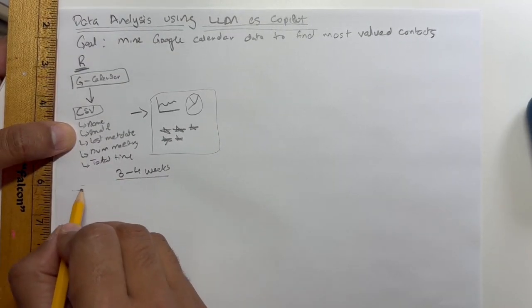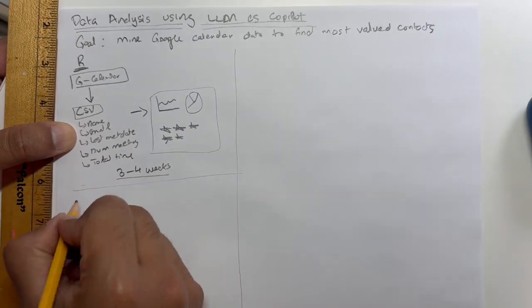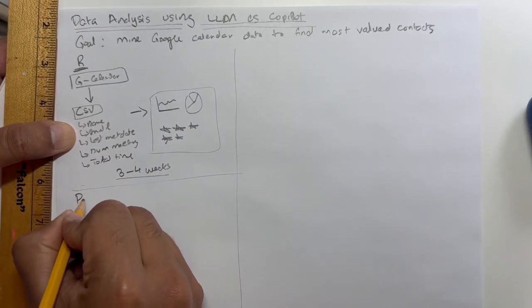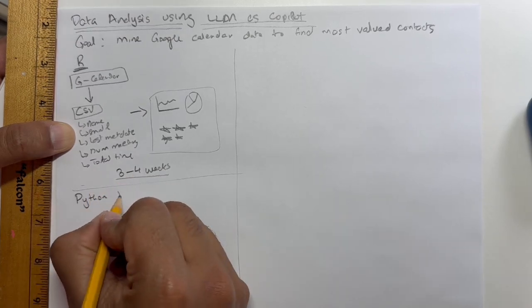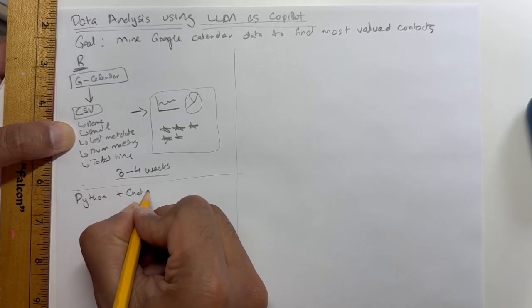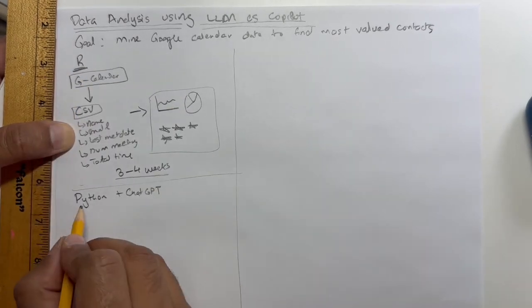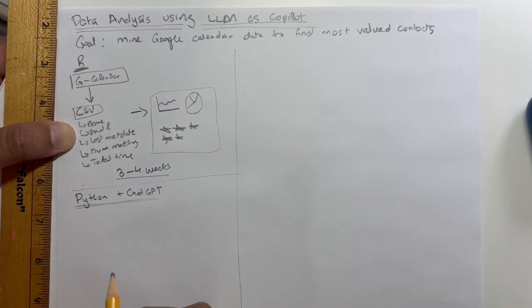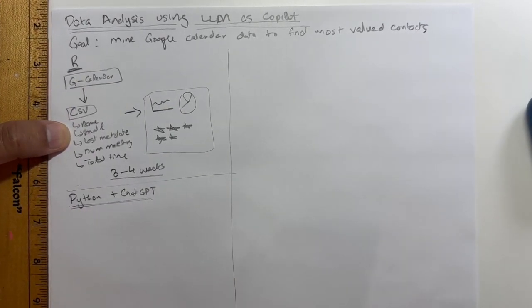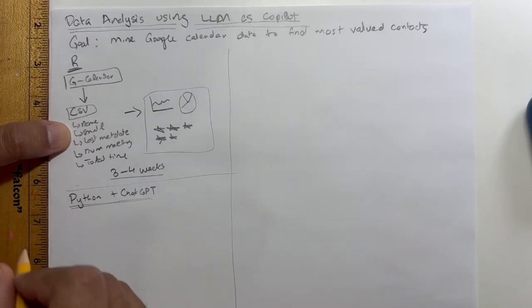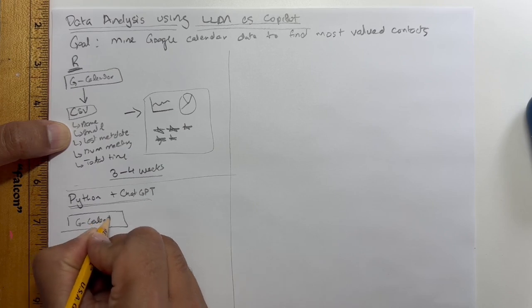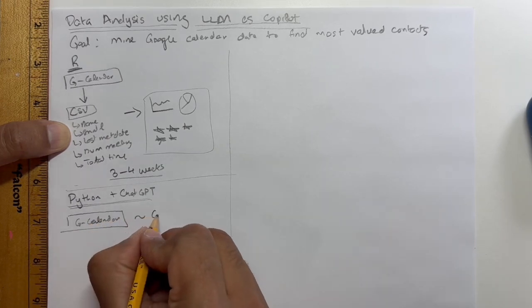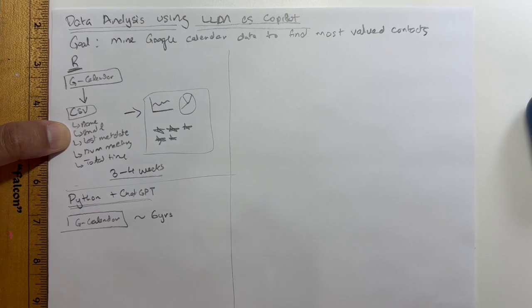This time around, instead of doing it in R, I picked a new language, which I know I can read but am not proficient at. So I took Python and ChatGPT as a Copilot, and thought, let's try to repeat that project I did a while ago and see what it takes. I also made it slightly more difficult: I said, get data from Google Calendar, which for me is about 6 years of historical data.